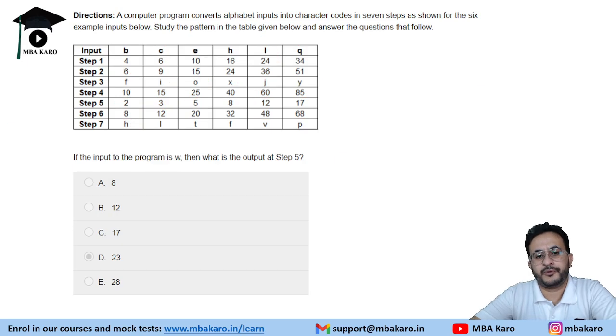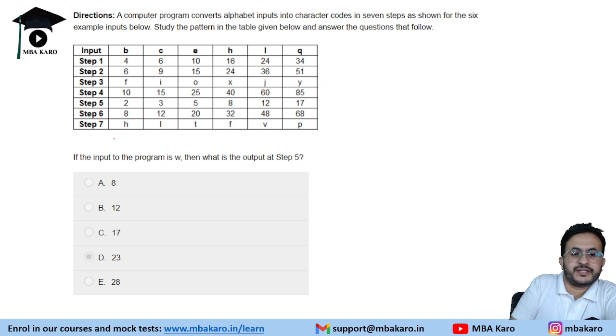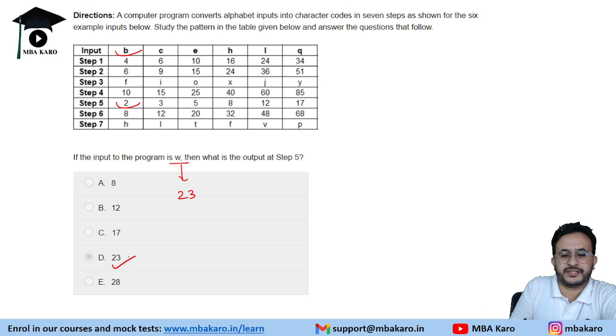If the input to the program is W, what is the output at step 5? Step 5 is the input only. So if the input is W, then step 5 will be 20.